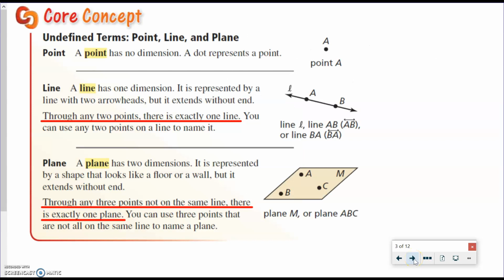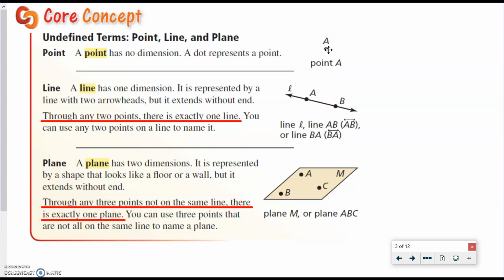The first thing we're going to talk about is a point. This is point A right here. Okay, and the notation that we use for points is we write the word point and then the letter, so point A. That's how we know that that is point A. And a point has no dimension, and we always just have a dot on a diagram when we're representing a point. The next important thing is a line.